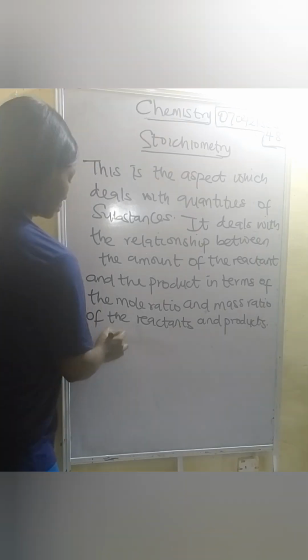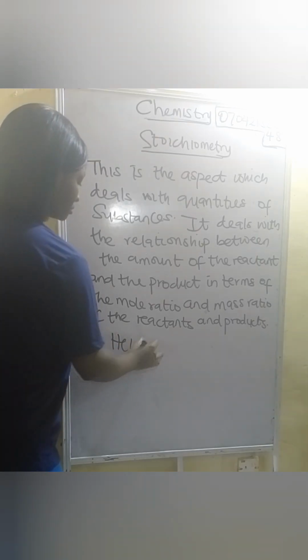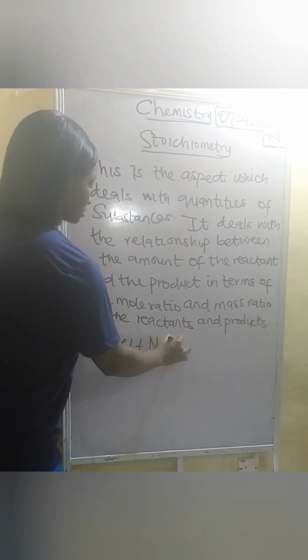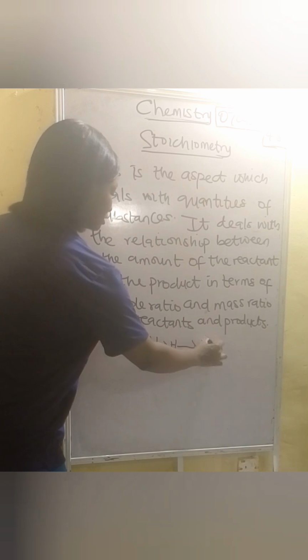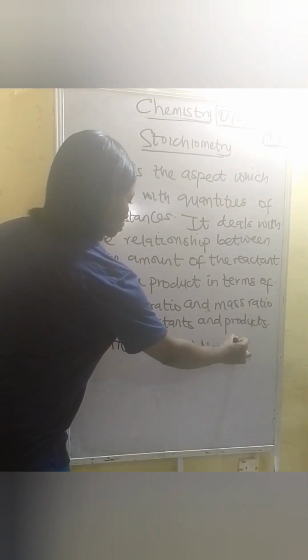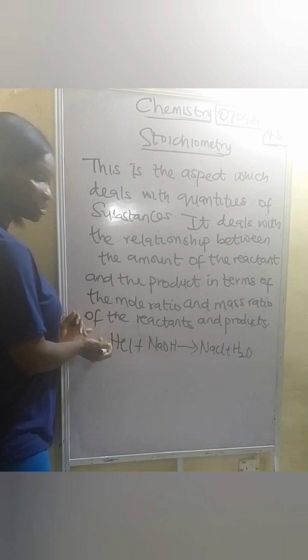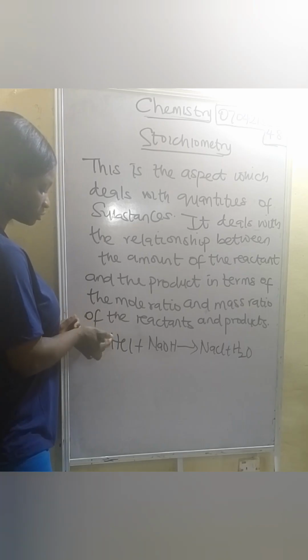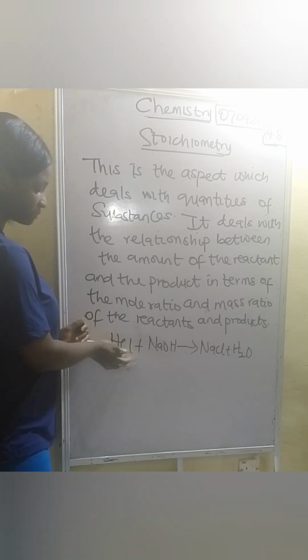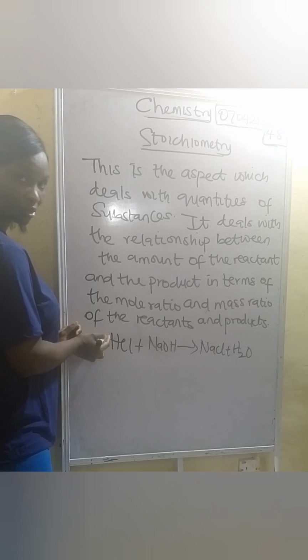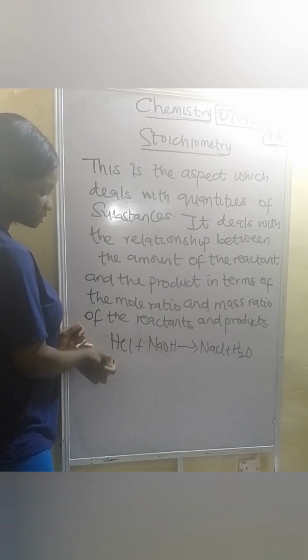So let's, for instance, say we have HCl plus NaOH giving us NaCl plus H2O. When we talk about mole ratio, we talk about the coefficient before the formulae. So this one, the coefficient of this formula is 1. There's no number, so it is 1. Okay, this is the mole ratio.